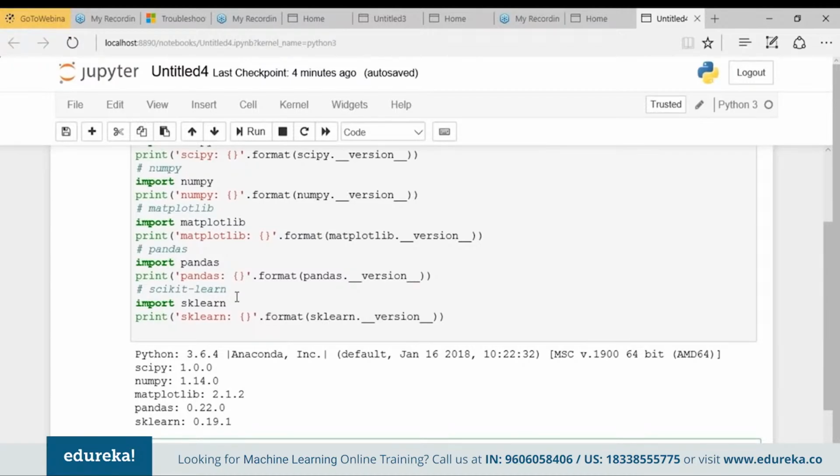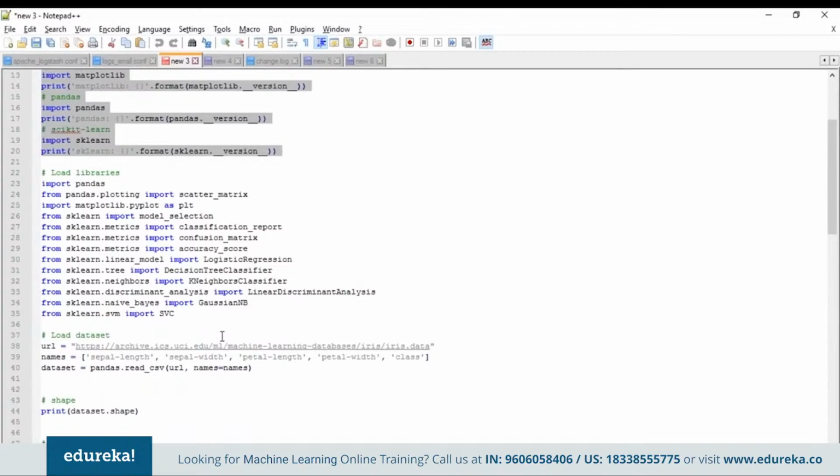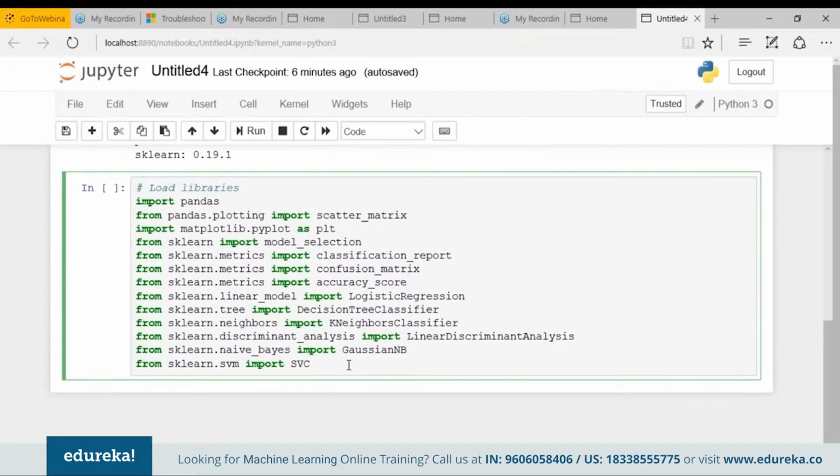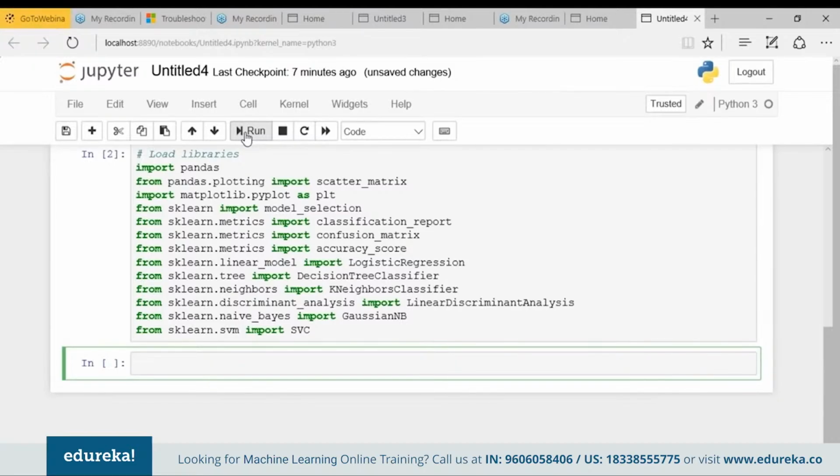Now if everything is working smoothly, it's time to load the dataset. As I said, I'll be using the iris flower dataset for this tutorial. But before loading the dataset, let's import all the modules, functions and objects which we are going to use in this tutorial. Again, I've already written the code, so let's copy and paste it. These are the various libraries which we'll be using. Everything should work fine without an error. If you get an error, just stop. You need to work on your SciPy environment before you continue any further. Let's hit the run button and see. Okay, it worked. Let's now move ahead and load the data.